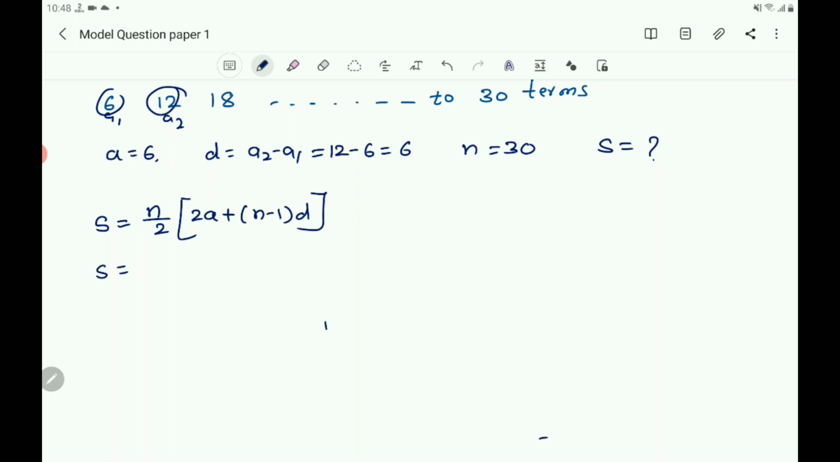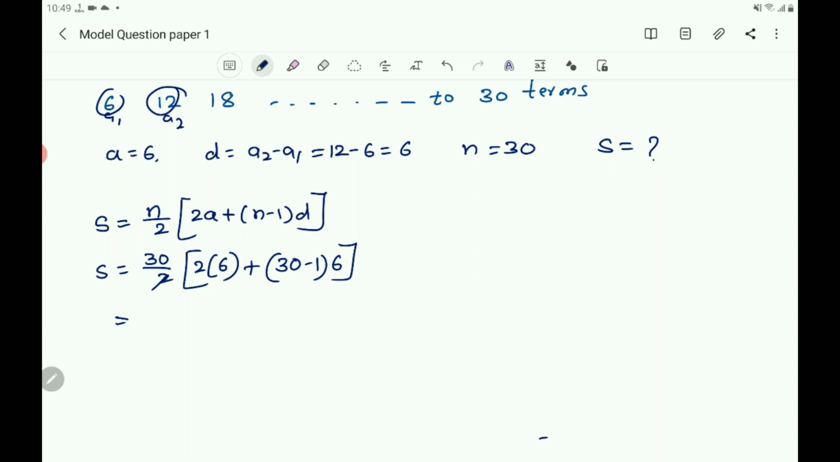Then S equals n by 2. n is 30. So n by 2 is 30 by 2. 30 by 2 into 2a, which means 2 into the value of a, which is 6. So in the place of a you write 6. Then you write plus, and n is 30, 30 minus 1, d value is 6. In the place of d you write 6. Then that equals,